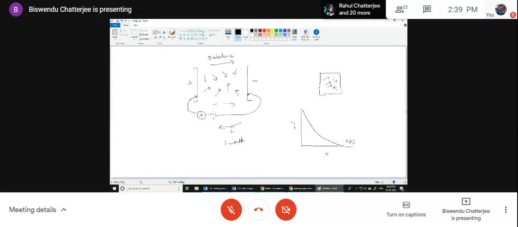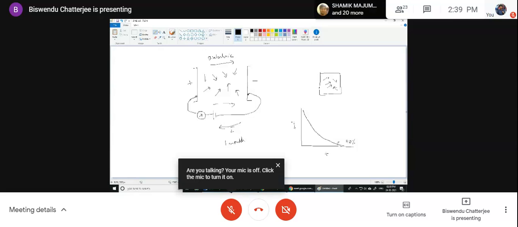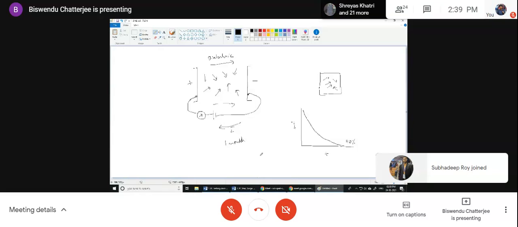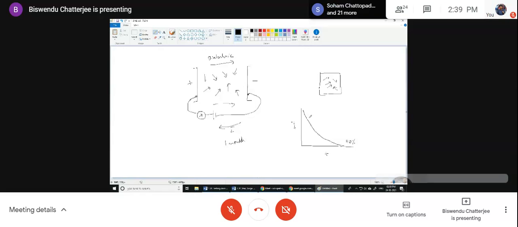Keep this curve in mind. Up to this, is it clear that if I charge it, it will give rise to a sloping, decreasing current? Yes, sir. Okay.